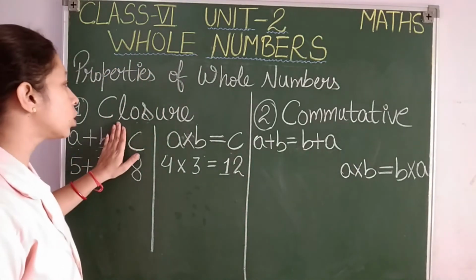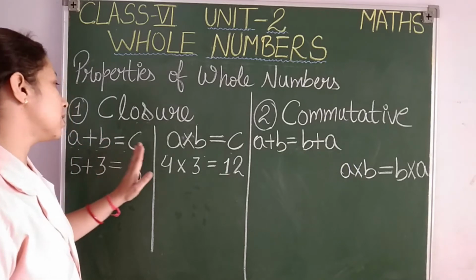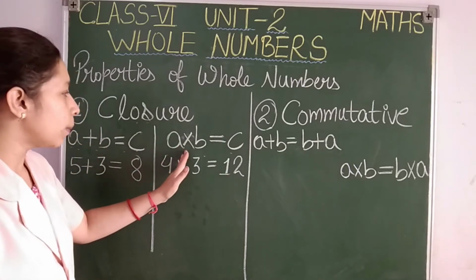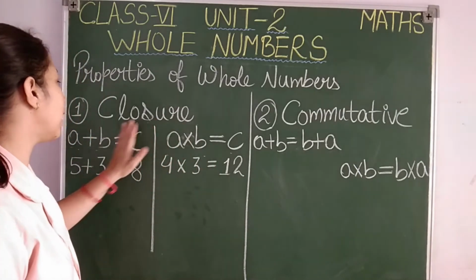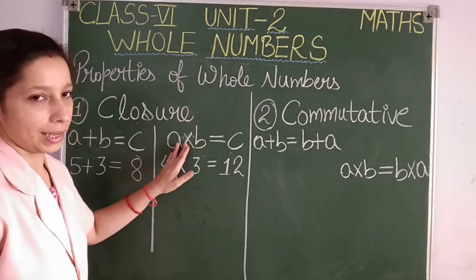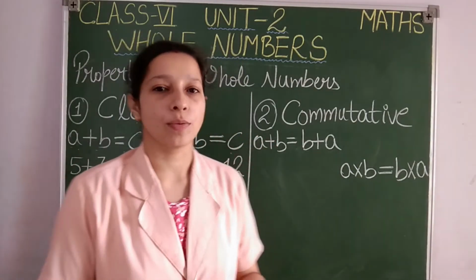Okay, students. So closure property states that when you add 2 whole numbers, the sum is again a whole number. When you multiply 2 whole numbers, the product again is a whole number. So closure property is applied on addition and multiplication. So now the first property is clear to us. Let us move to the next property.